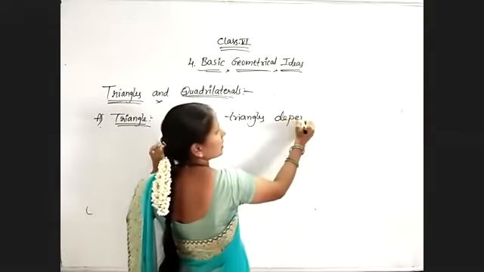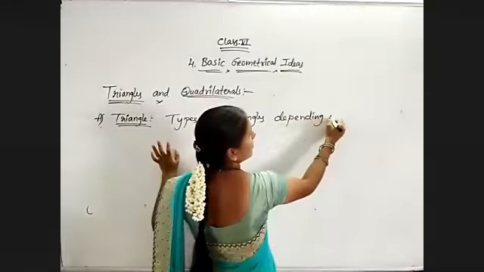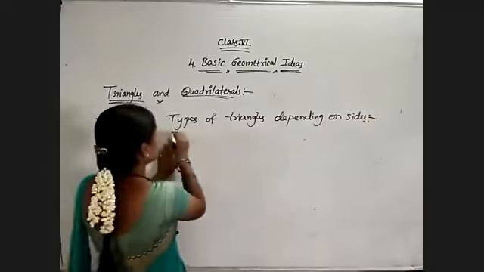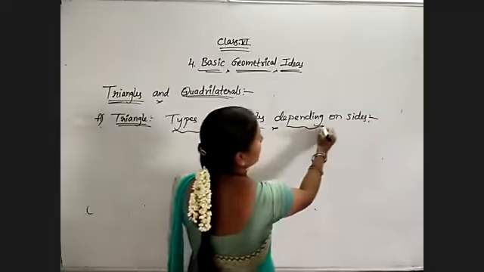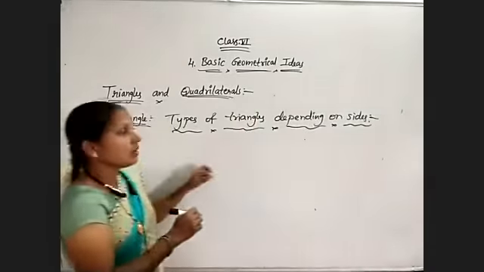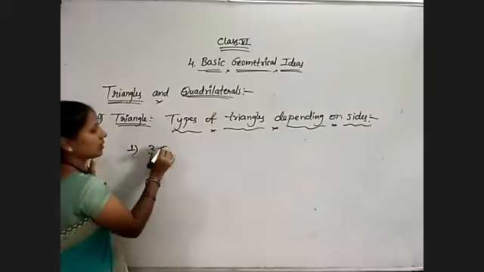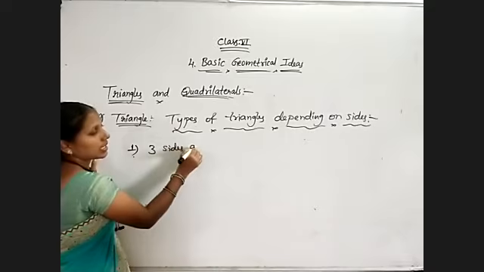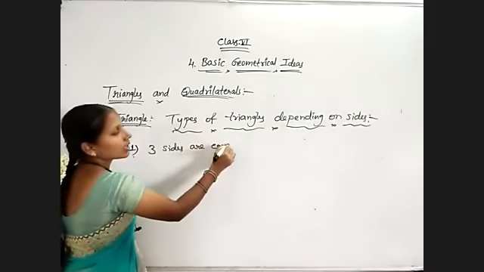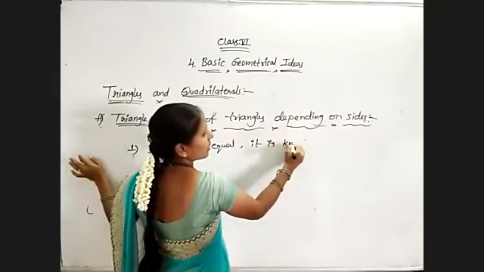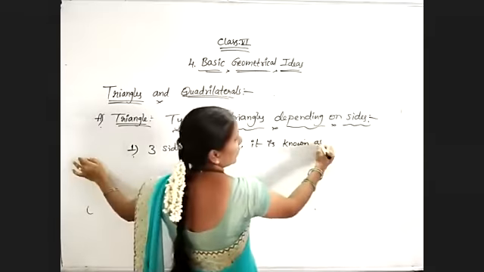Depending on sides, how they are classified. First, when three sides are equal, it is known as an equilateral triangle.